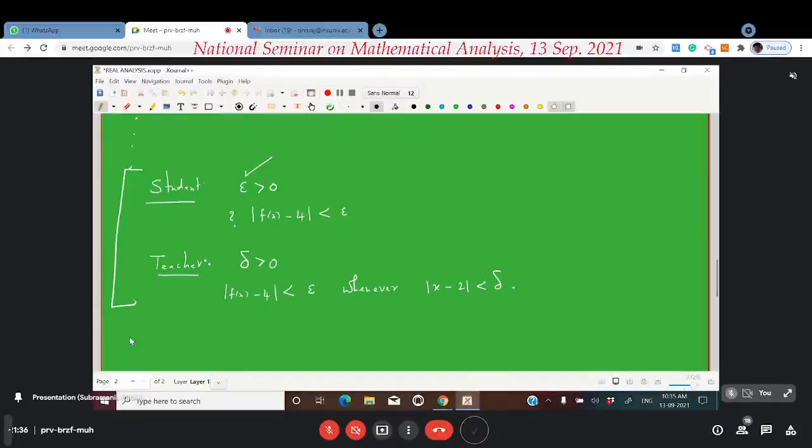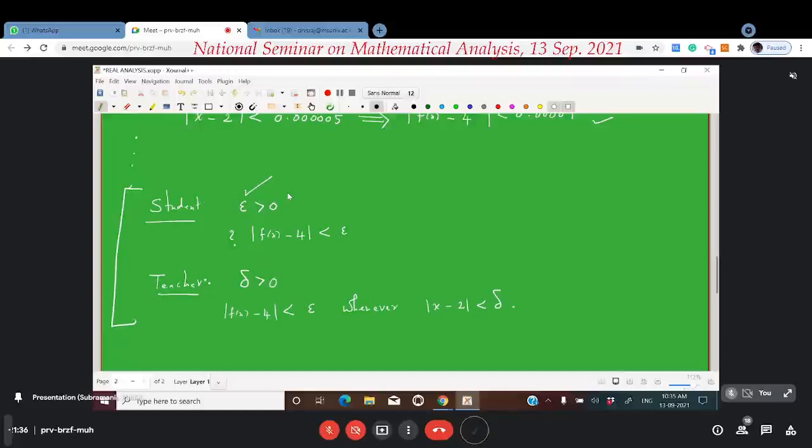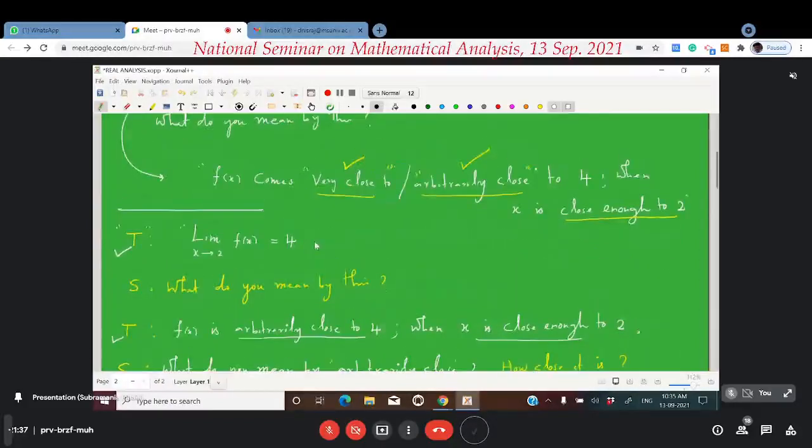Yes, sir. That is, the teacher is able to defend his statement successfully means, for every epsilon greater than 0 given by the student, the teacher is able to give him back a delta greater than 0 satisfying this particular condition. That's what the meaning. That is, first try to understand who is making the statement. The teacher is making the statement, therefore the teacher has to defend. That's what is happening here.